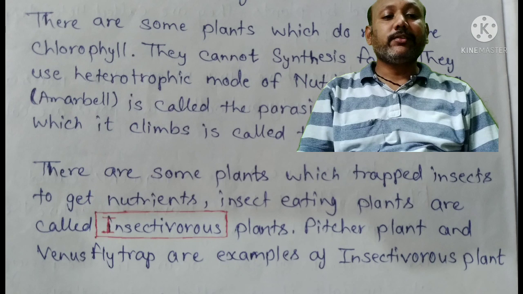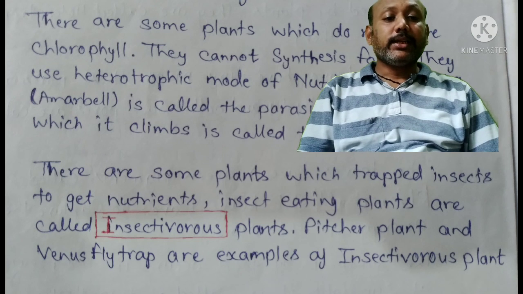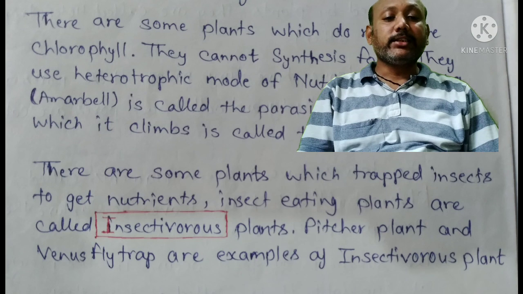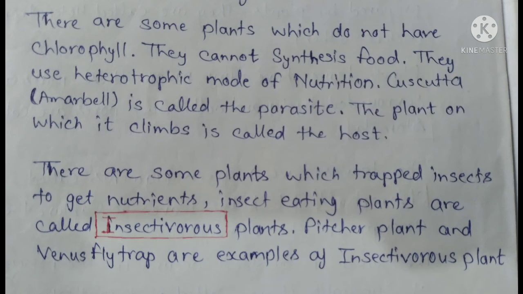There are some plants which trap insects to get the nutrients. Insect-eating plants are called insectivorous plants. Pitcher plant and the Venus flytrap are examples of insectivorous plants.